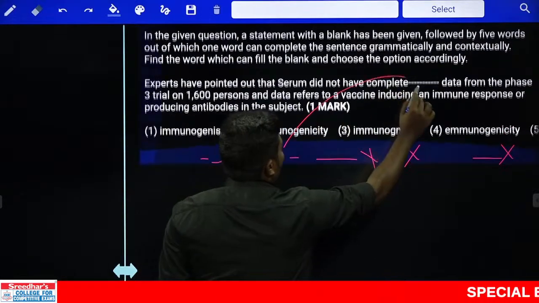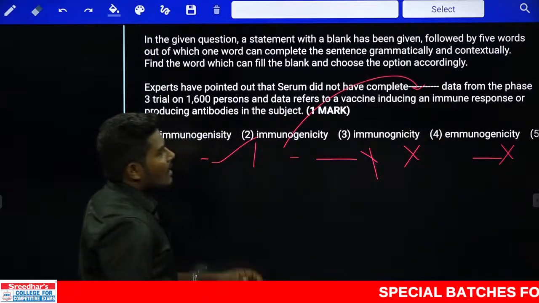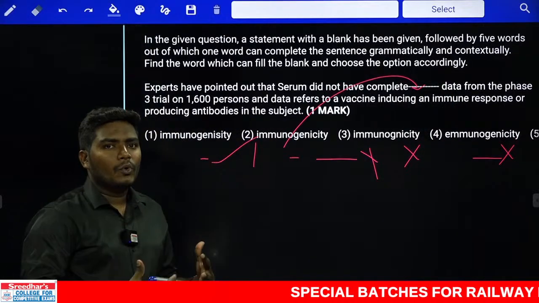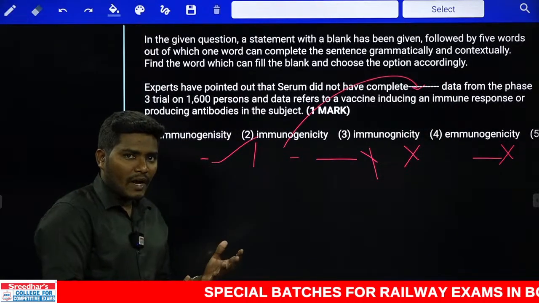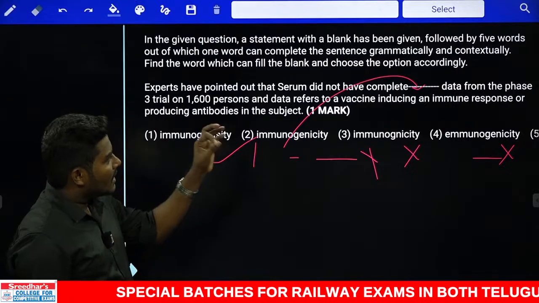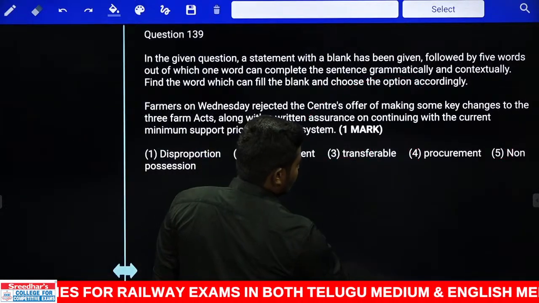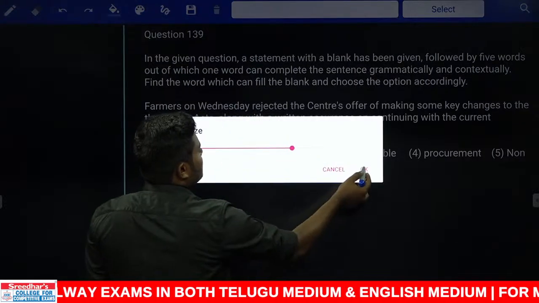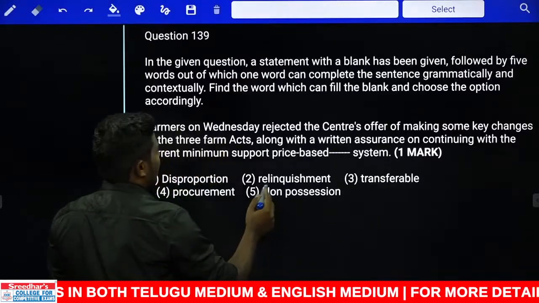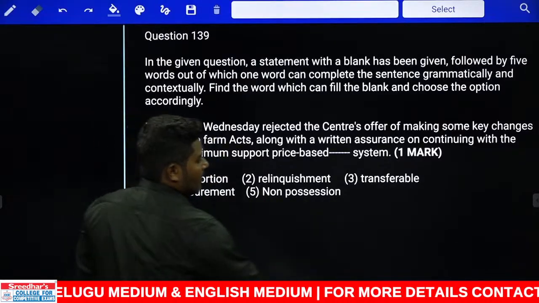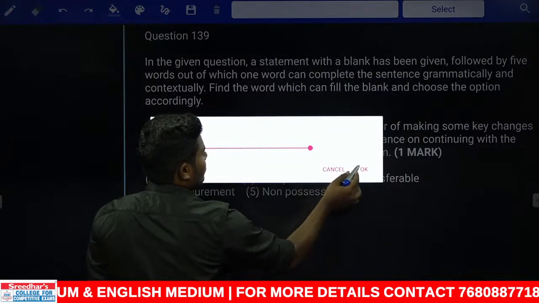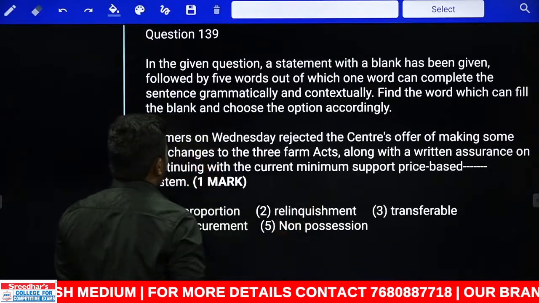Immunogenicity data. They have complete immunogenicity data. That means they are speaking about the people who have already received the vaccine and are immunized, and they are trying to get the data. Next, 139. We can call it a spelling based question rather than the fill in the blank. Now look at this one.